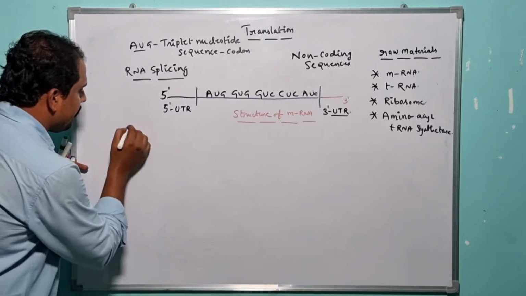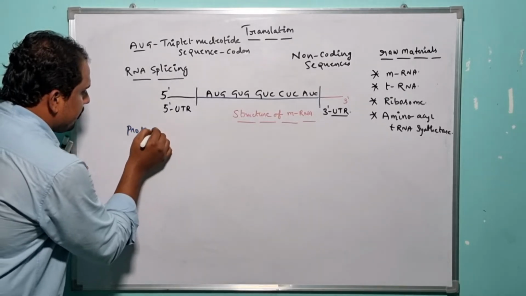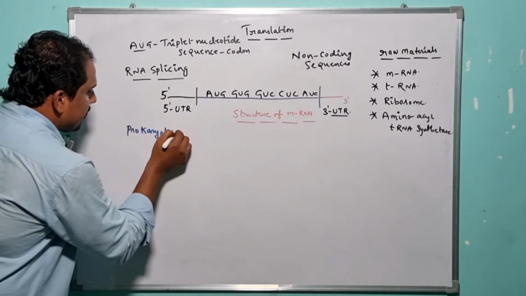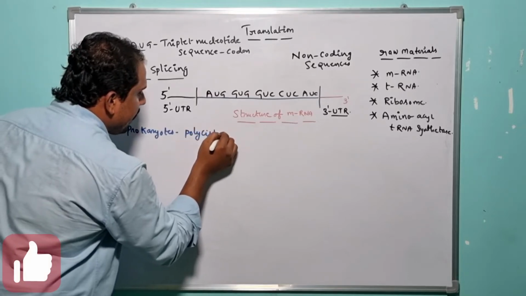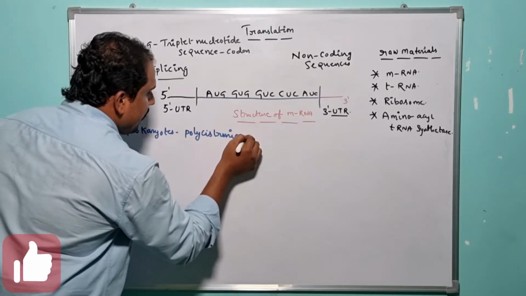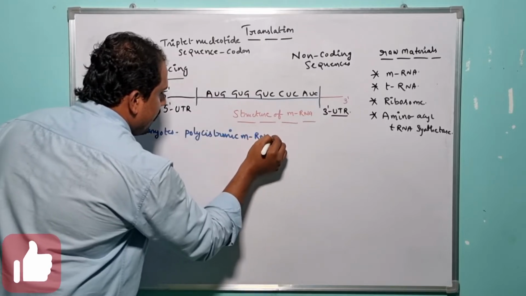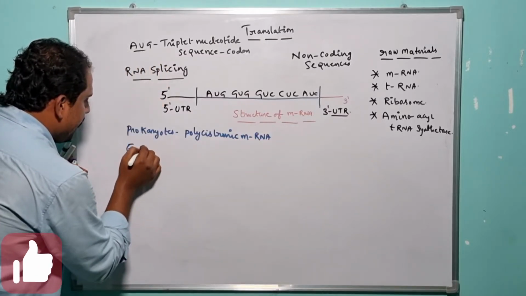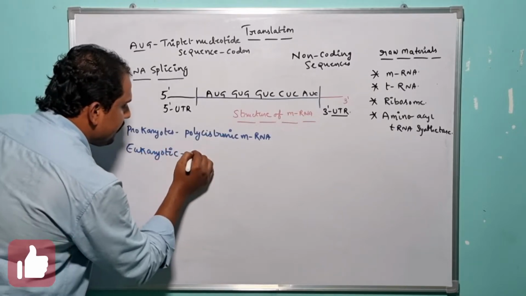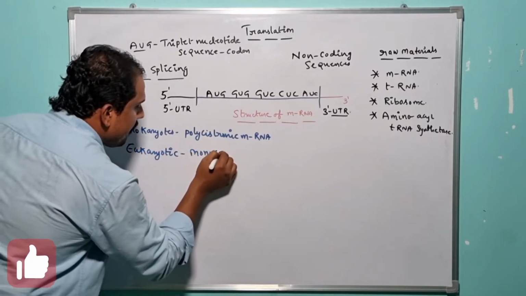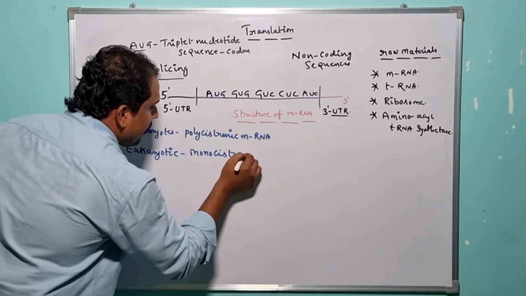In prokaryotes, the specific mRNA which is available is polycistronic mRNA. And whereas in eukaryotic organisms, the specific mRNA which is available is monocistronic mRNA.